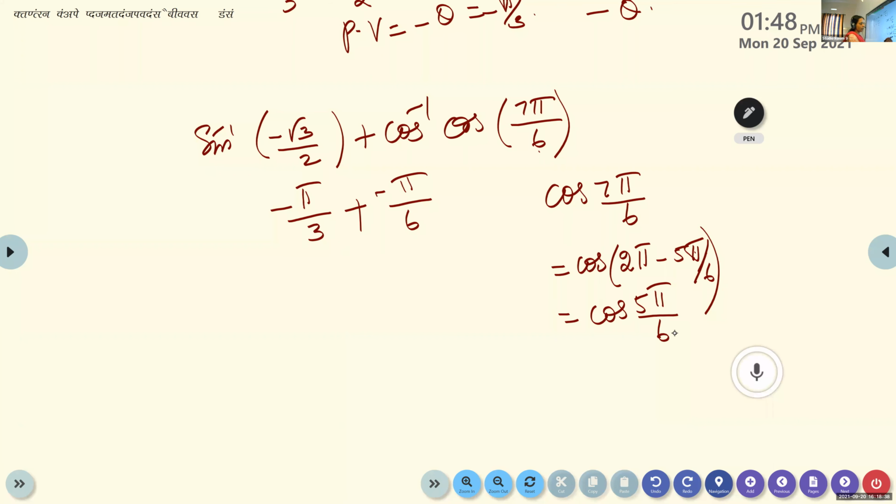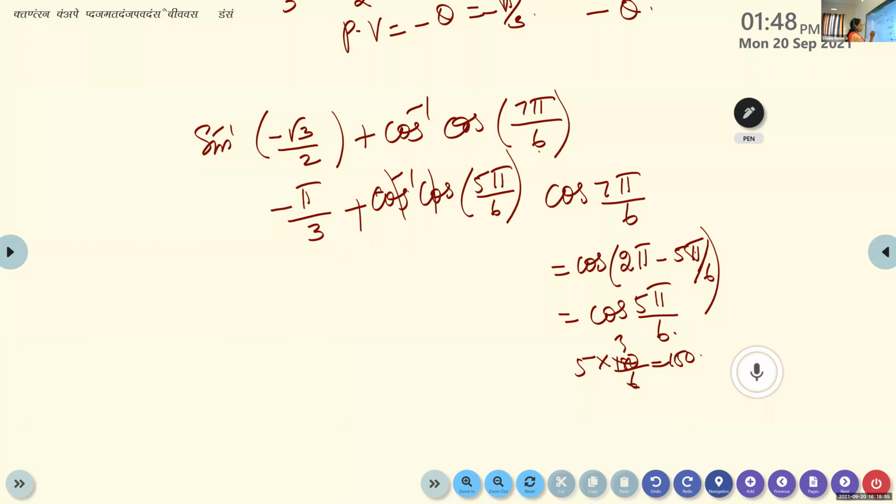Whether 5 pi by 6 lies in the branch: 5 into 180 by 6 is 150, so it lies within the principal value branch. So we can write this as cos inverse of cos 5 pi by 6.